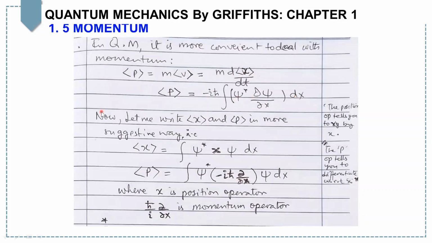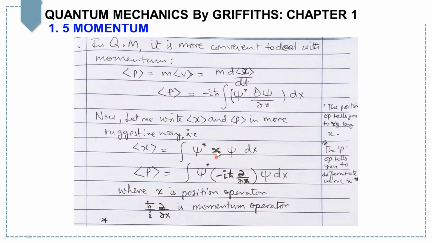Now let me write x and p in a more suggestive way. The expectation value of x equals the integral of psi star x psi dx. You see, I write x in bold, just to show you that x is acting like an operator now.